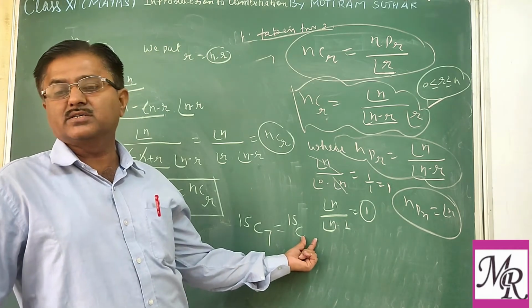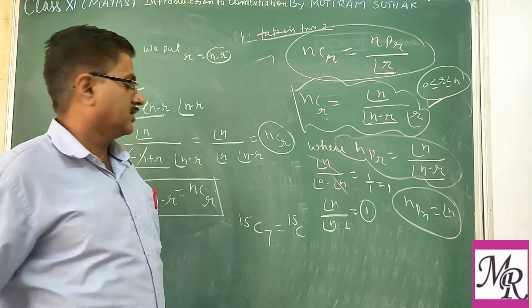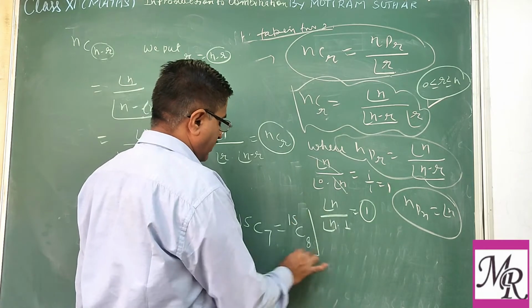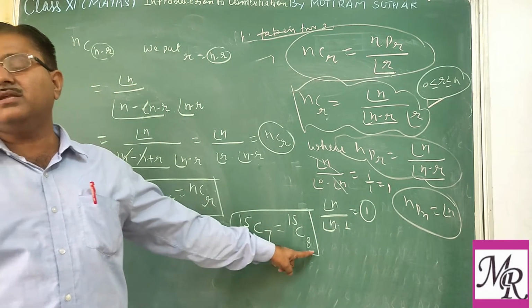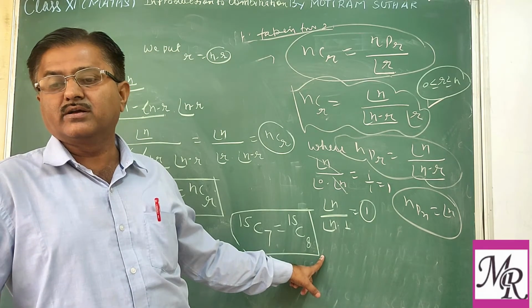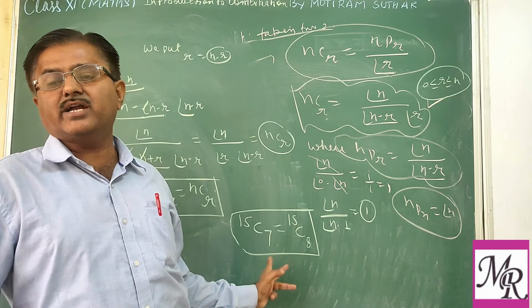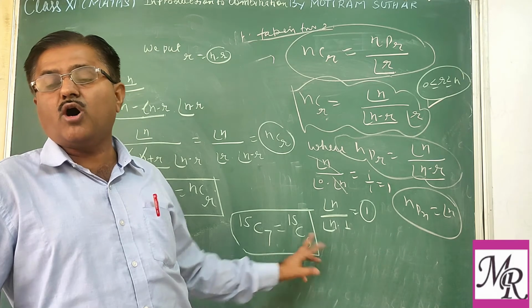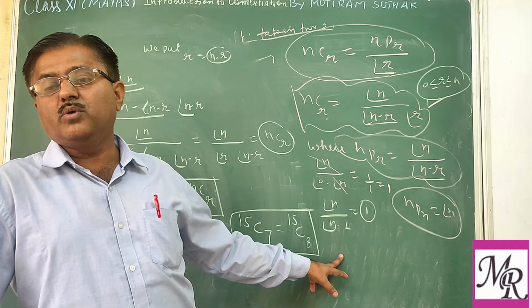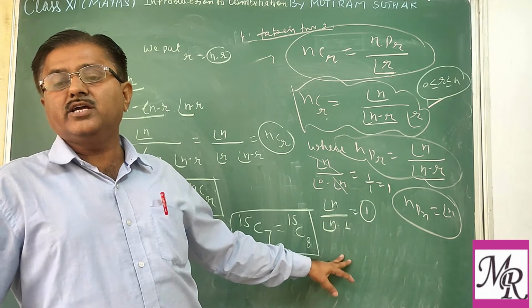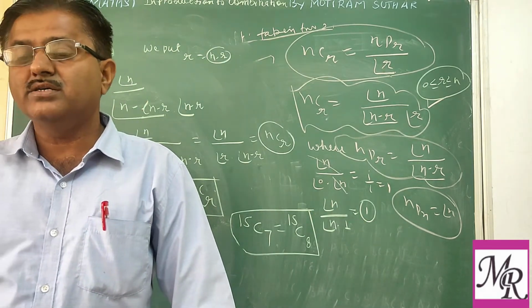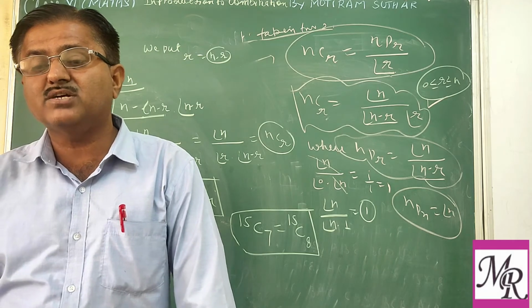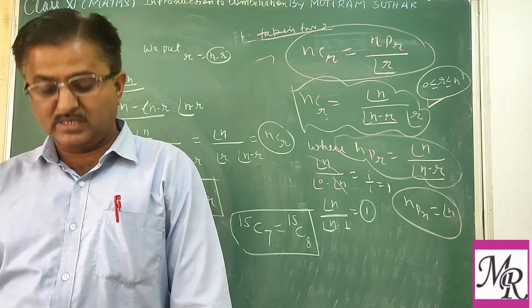Means 8 players, 15 minus 7. So this is 8. So both are equal. Selecting r is the same as rejecting the remaining. So in how many ways can one select a team of 7 players, or in how many ways can one reject the 8 players from the 15? So both are the same.